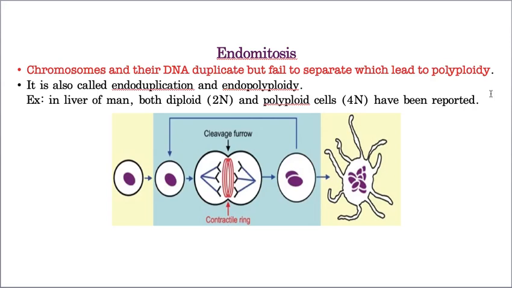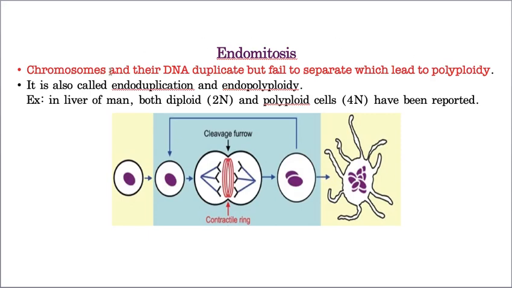What is the meaning of polyploidy? Just 10-15 minutes back I told you, ploidy means number of chromosomes. Now you tell me, haploid, how many sets will be there? One set. Diploid? Two sets. Triploid, that means endosperm, how many? Three sets. If more than two sets are there, that is called polyploidy. That means many sets of chromosomes.